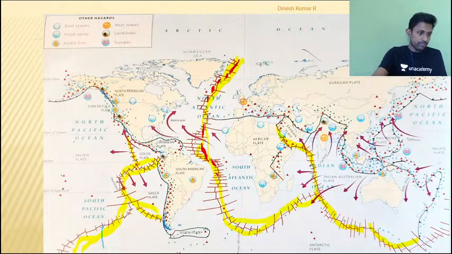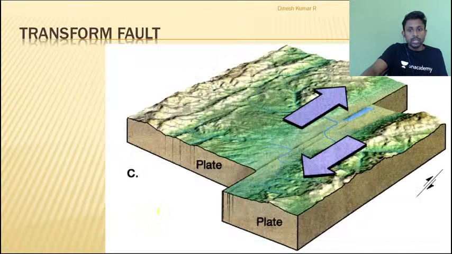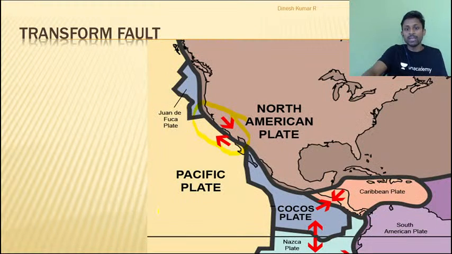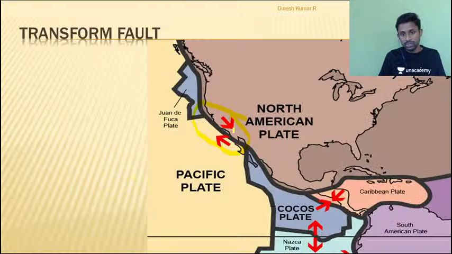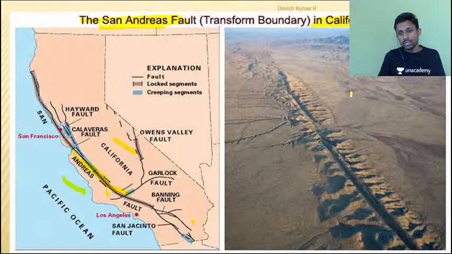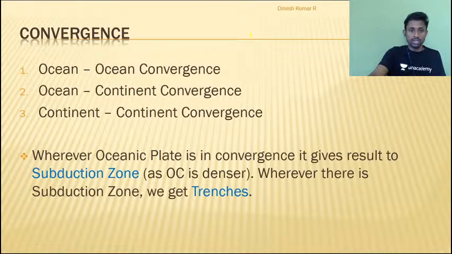So I am moving further from here. If you remember, I was talking about transform boundary interaction. We have discussed how two land masses are sliding past each other. When they slide past, we get a very important landform. The example we have taken is the San Andreas Fault, which you get in the California region of North America, somewhere here. Can you see? This is the Pacific plate and this one is the North American plate. These two plates are sliding in this area. As a result, you get this landform, which is referred to as transform boundary interactions. So this much area I have covered in the last class.